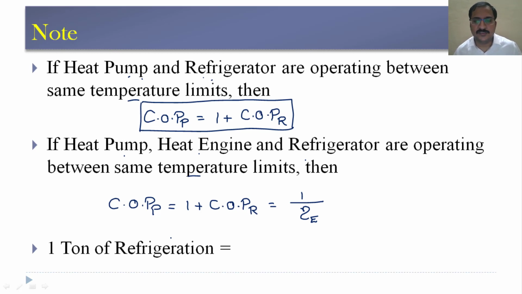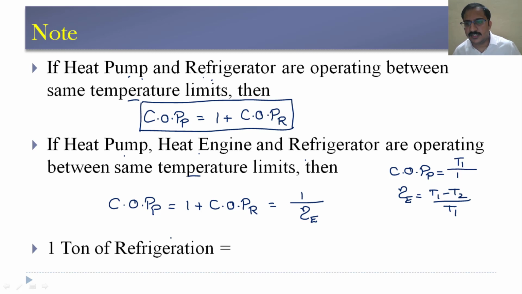So the efficiency of the engine is 1 minus lower temperature by higher temperature, or T1 minus T2 by T1. COP of the heat pump is T1 by T1 minus T2. So you can observe that COP of the heat pump is 1 by efficiency of the engine in this particular case.